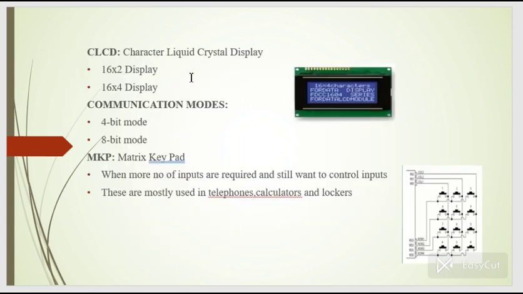CLCD is a character liquid crystal display with 16x2 display and 16x4 display. Communication modes are 4-bit mode and 8-bit mode. And matrix keypad: when more inputs are required and we still want to control them, at that particular time we use a matrix keypad. These are mostly used in telephones, calculators, and lockers.